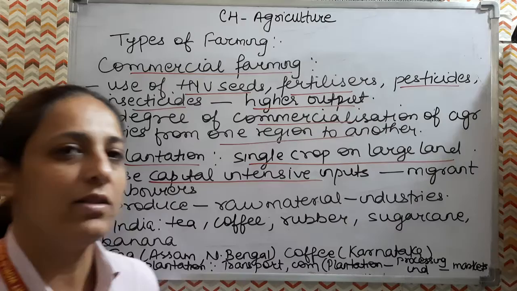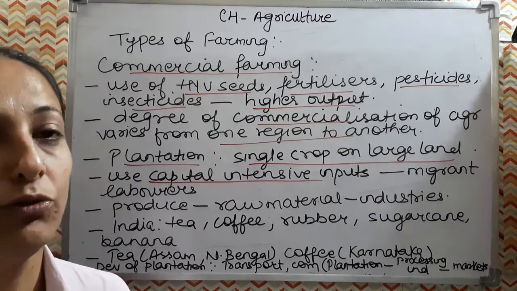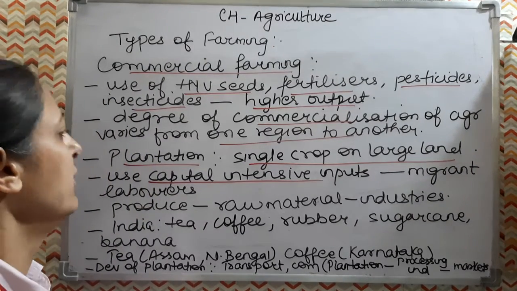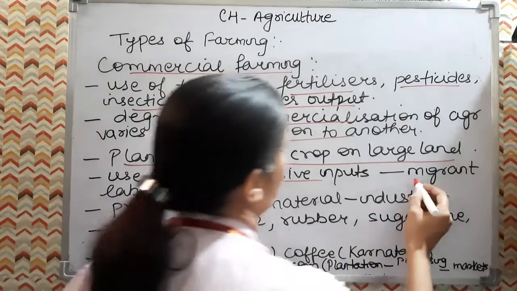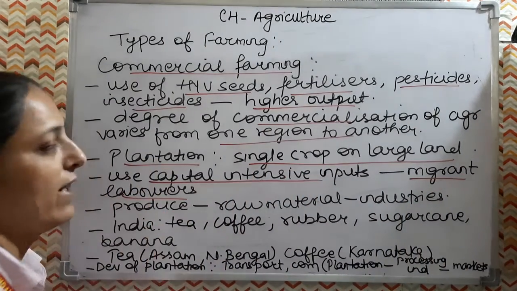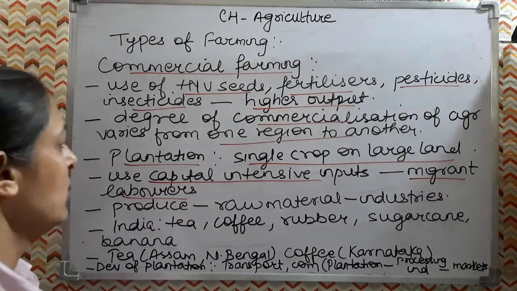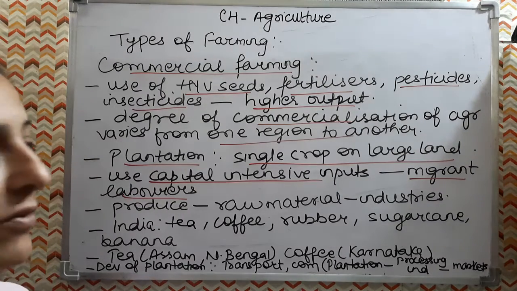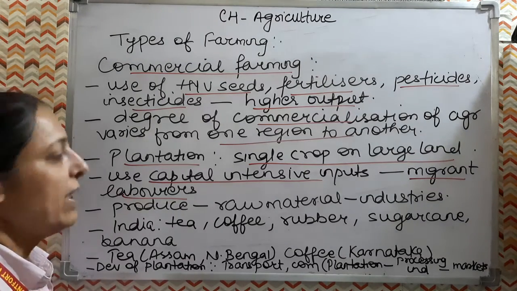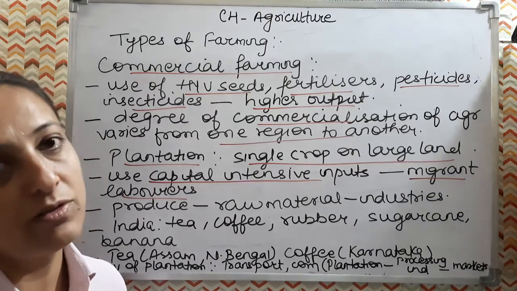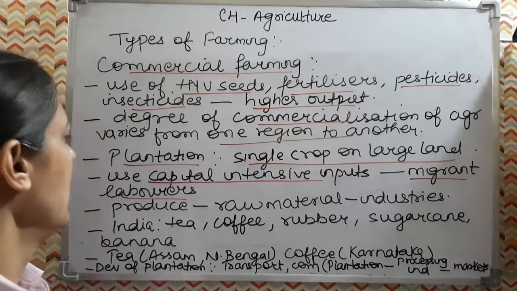Lot of capital is required in order to go for the plantation type of farming. And the help of migrant laborers is also required to work on the plantations. So many migrant workers are required, and lot of capital, money, is also required for the inputs.